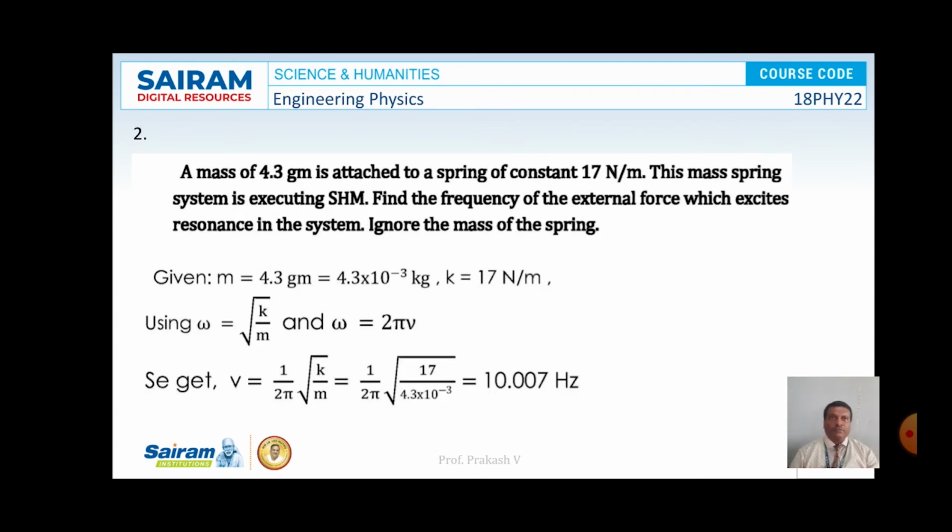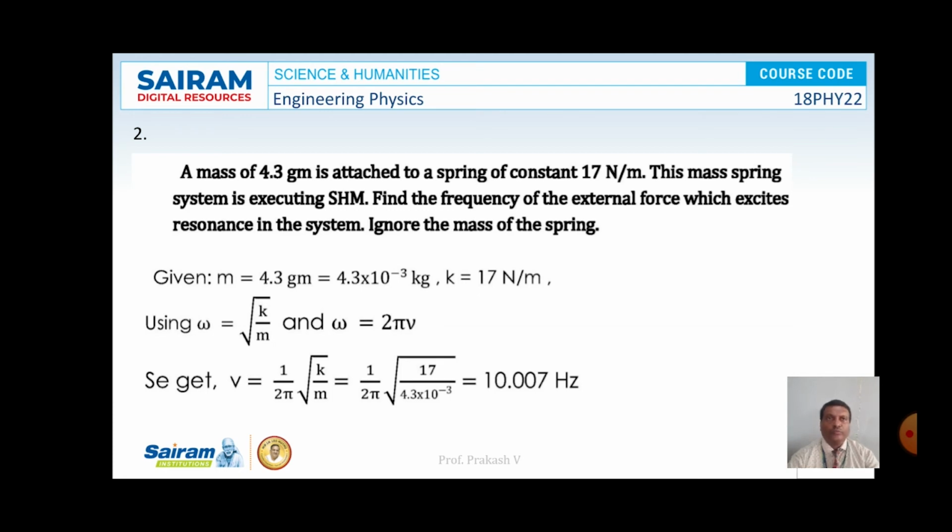The second problem: a mass of 4.3 gram is attached to a spring of constant 70 Newton per meter. This mass spring system is executing simple harmonic motion. Find the frequency of the external force which excites resonance in the system. Ignore the mass of the spring.